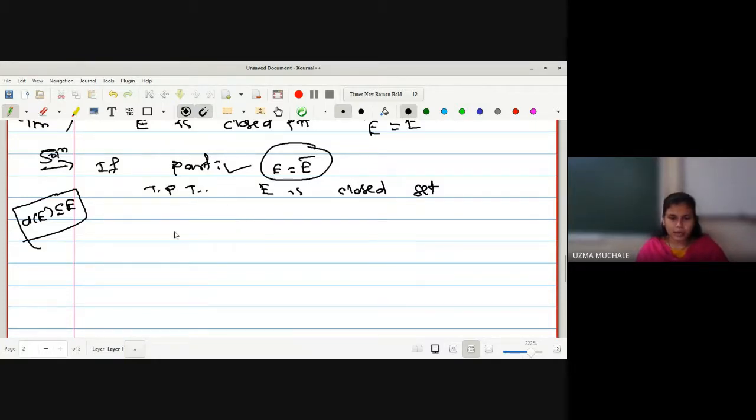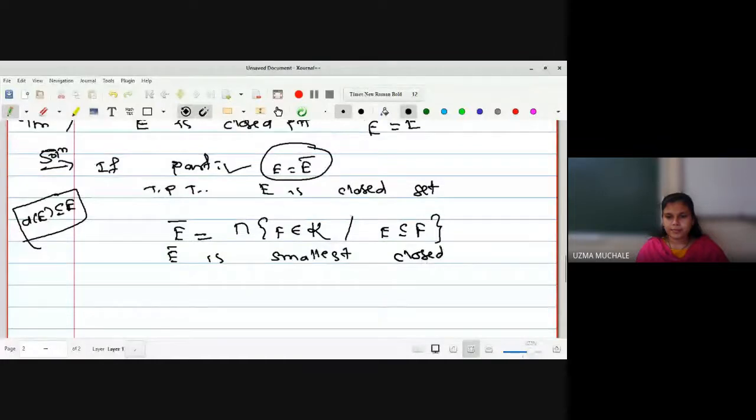Before going to that, what we know actually in this case is E is equal to E bar, right? So I can write this as E bar equals E. What is the definition of E bar we have written? It is nothing but the collection of all the closed sets which contain E, right? So what is E bar? E bar is the smallest closed set containing E, correct? By definition itself.